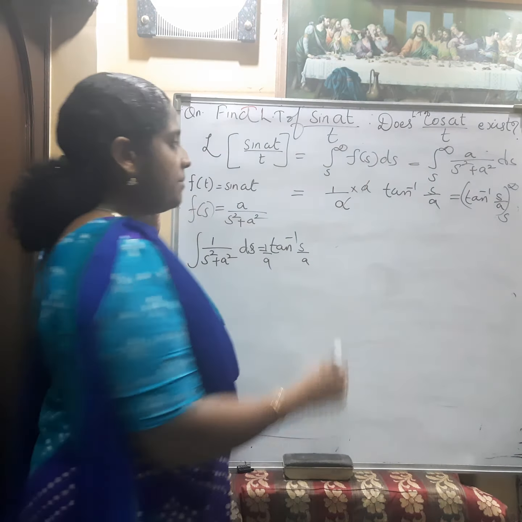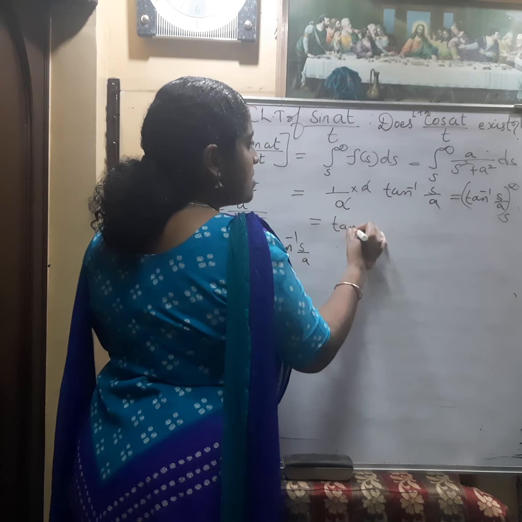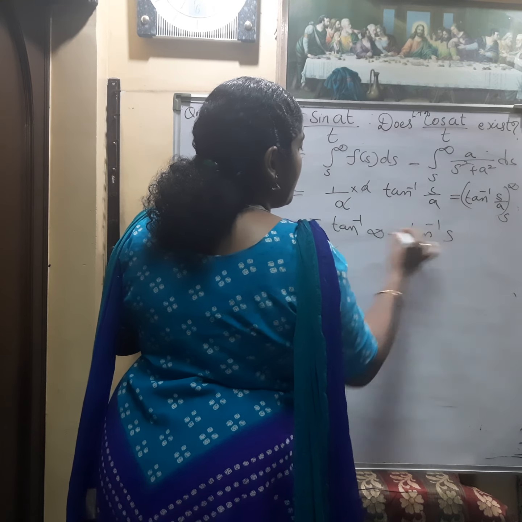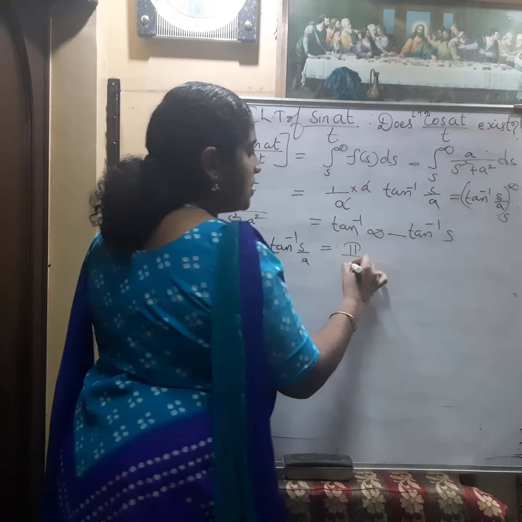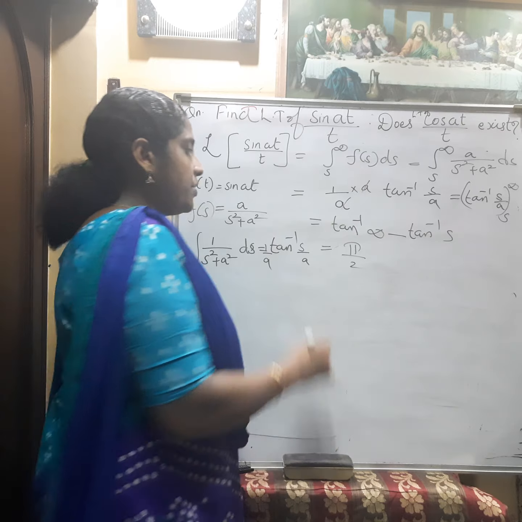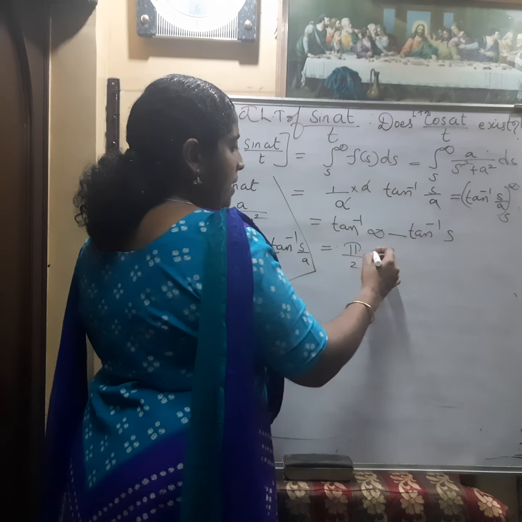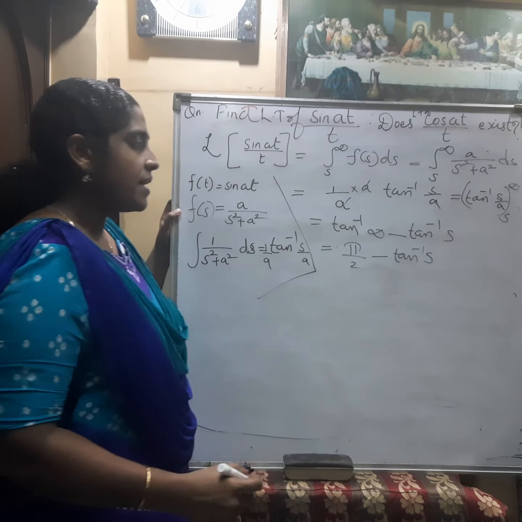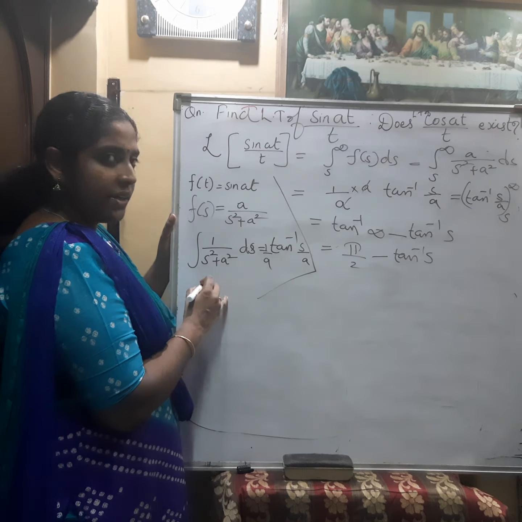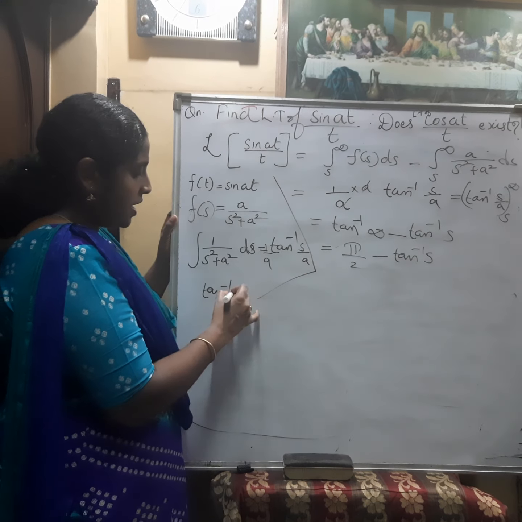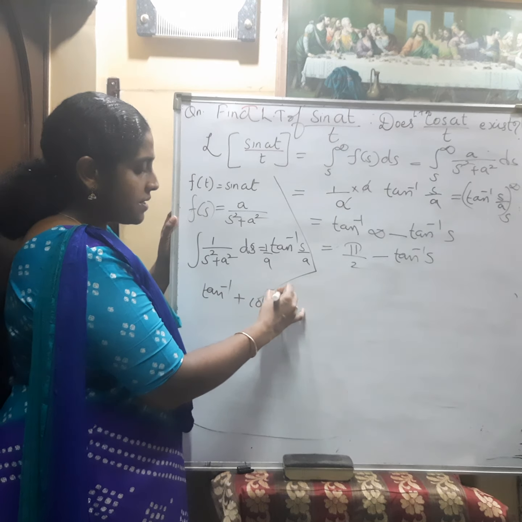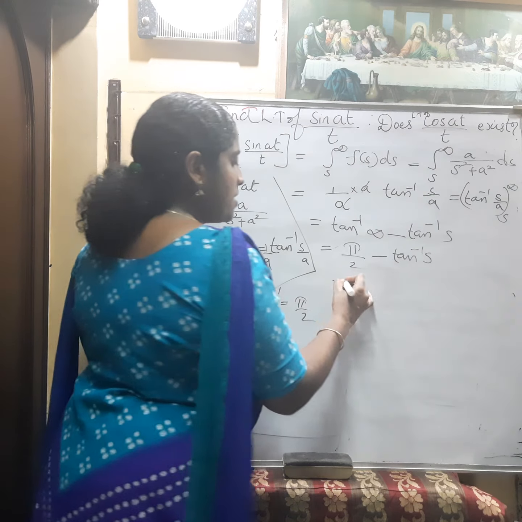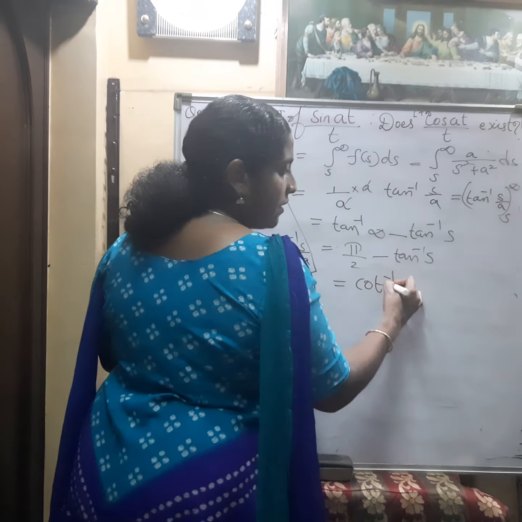Now we can apply the limits here. That is tan inverse infinity minus tan inverse s. What is tan inverse infinity? Tan inverse infinity is pi by 2, minus tan inverse s. What is the relation between pi by 2 and tan inverse? In the above problem we have seen tan inverse plus cot inverse is equal to pi by 2. So pi by 2 minus tan inverse is cot inverse.